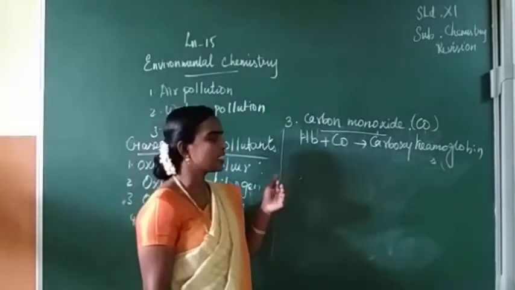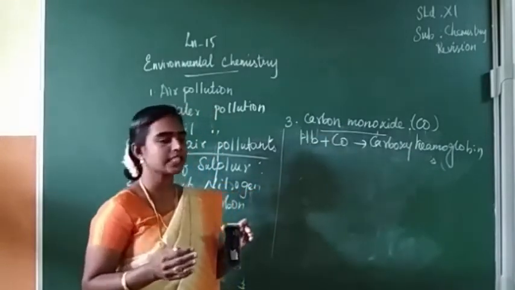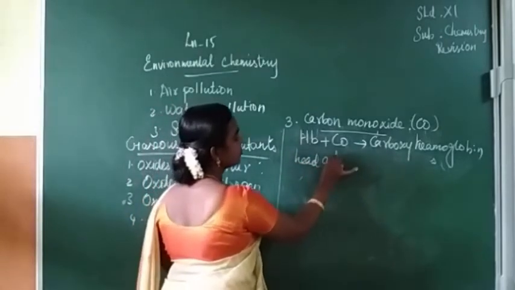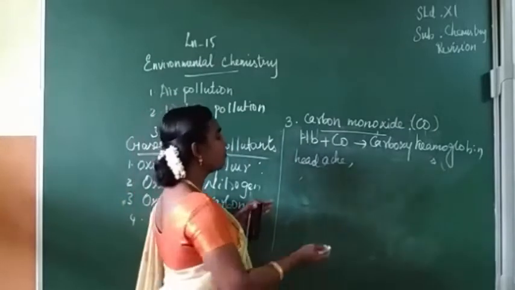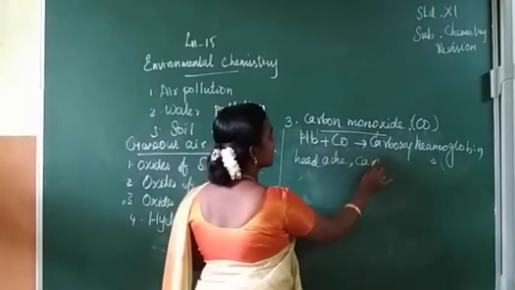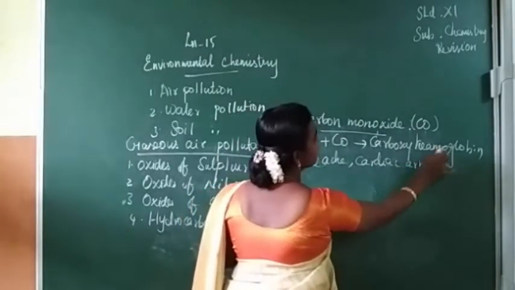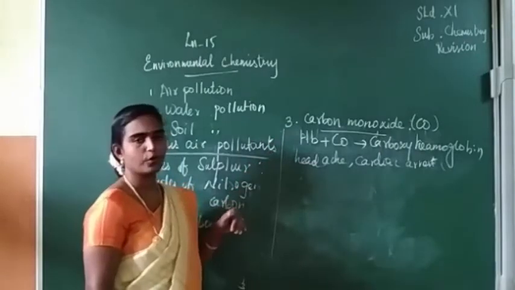When oxygen transport in blood decreases, it causes headache. Even cardiac arrest is possible. Is it clear, students? So we have seen carbon monoxide.